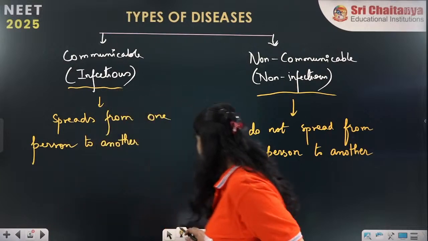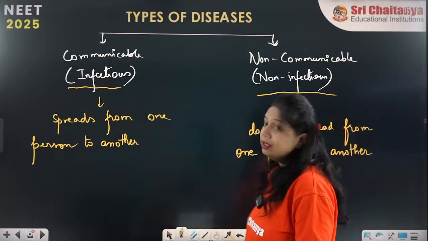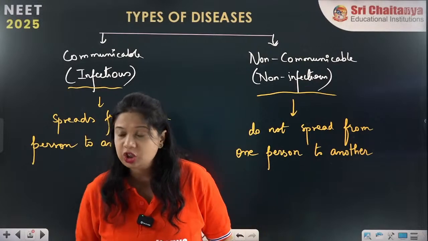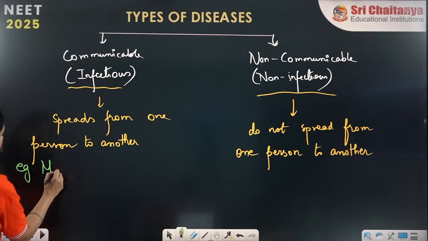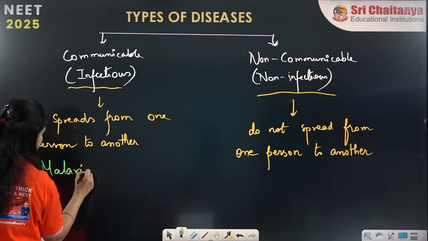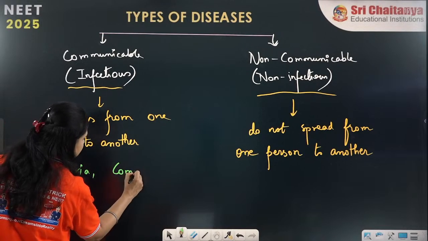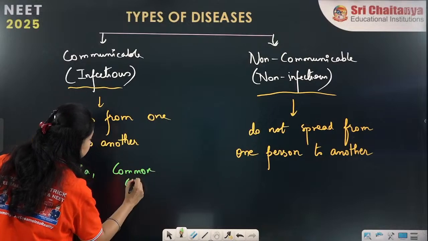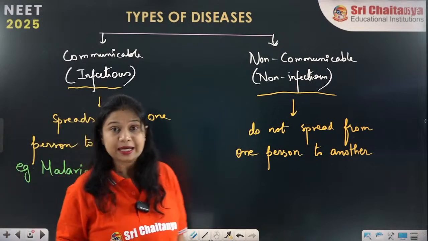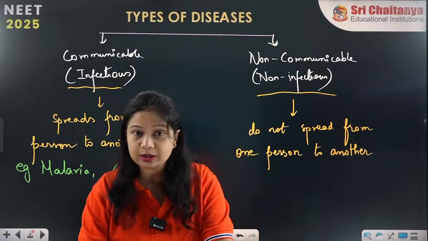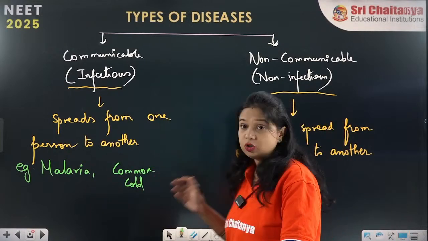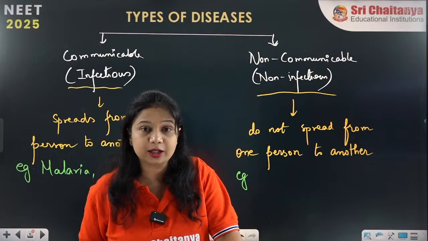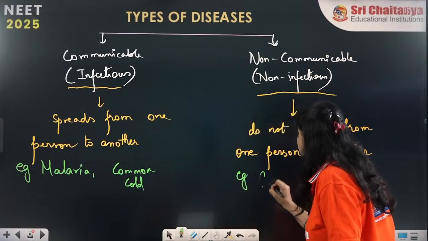Now what are the different examples? What are their processes of communication? Diseases that spread from one person to another include malaria and the common cold. All these are different types of diseases which are communicable. Whereas non-communicable diseases, which do not spread from one person to another, include, for example, cardiovascular diseases.